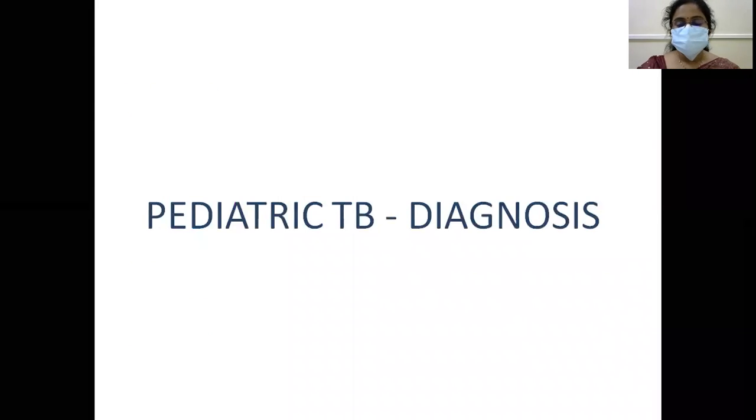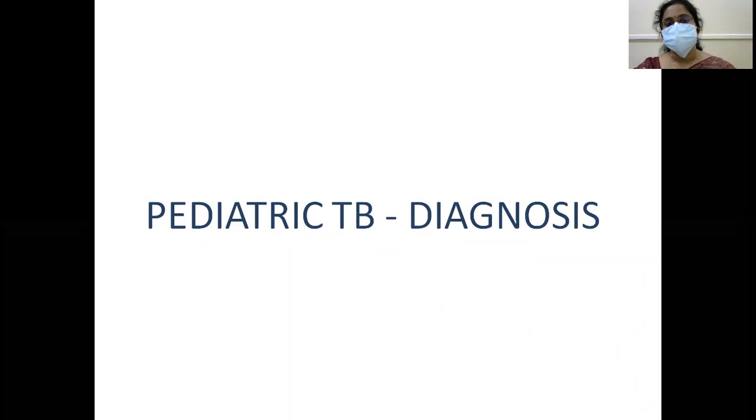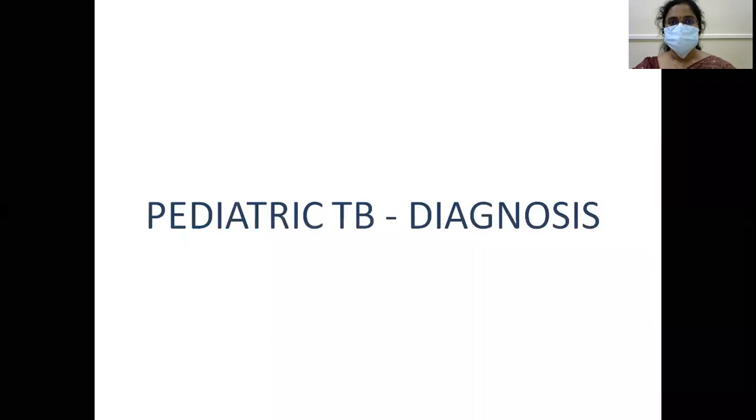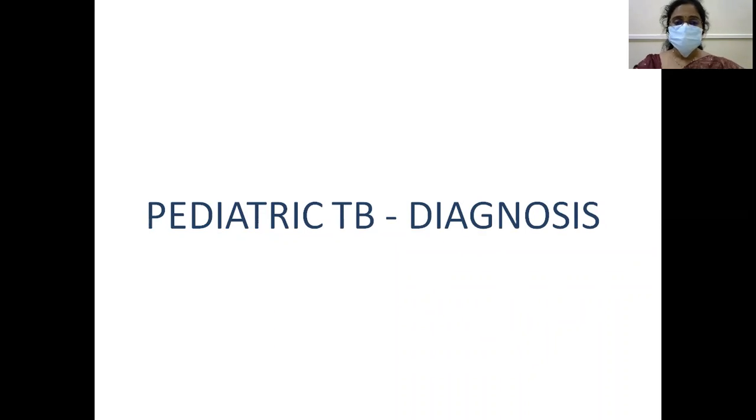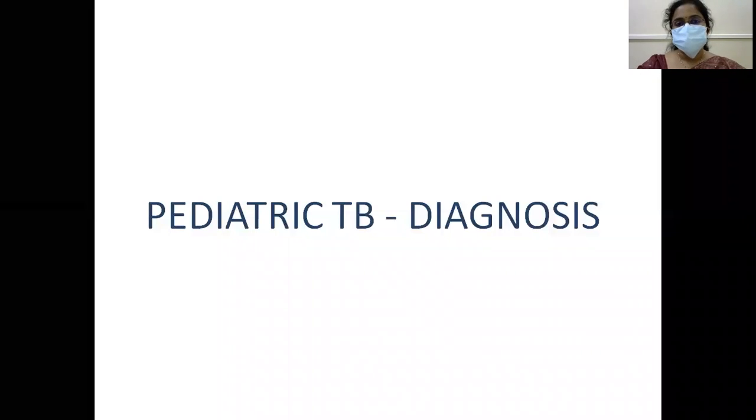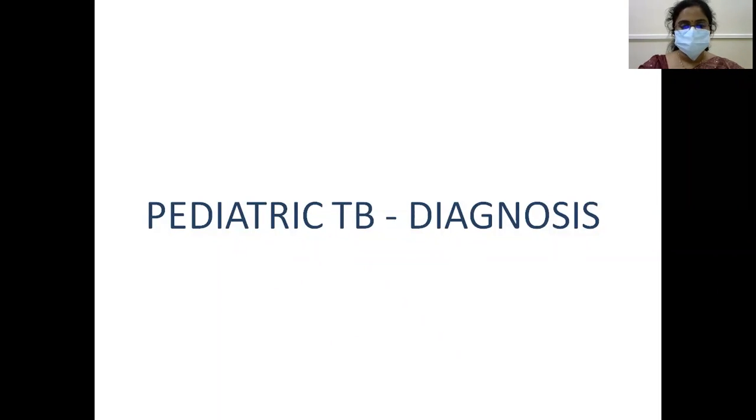Okay. Coming to the diagnosis. Now we have learnt in detail about pulmonary TB, TB lymph nodes and CNS TB, and in brief about the other systems. Now let's see how pediatric tuberculosis can be diagnosed.